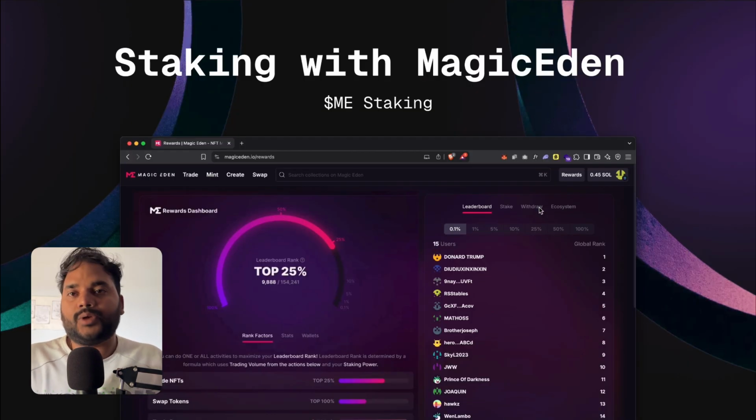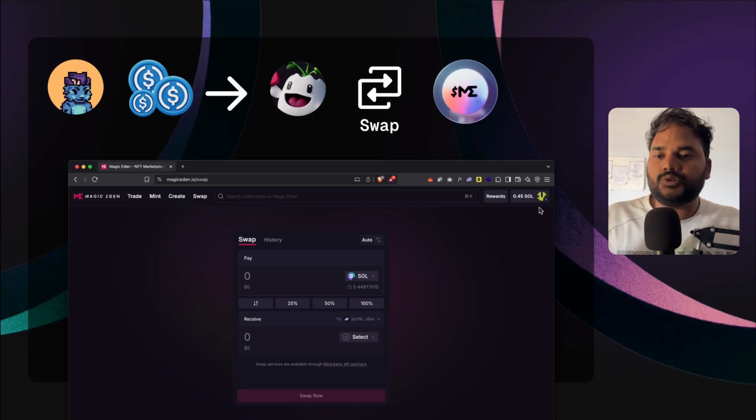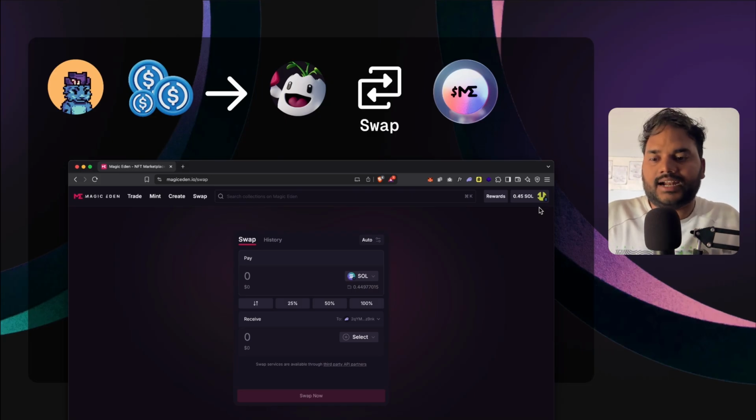Next, let's do a quick staking with Magic Eden. You can either do this with me or just note down the steps and do it yourself. You remember that Blue Tiger gave $700 to Emmy, but Emmy didn't tell you how she invested or locked in that amount. What happened in the background is that Emmy swapped that 700 USDC into Magic Eden's ME token, which is Magic Eden's own native token to help all the operations on the platform. So how did she do that? She did it through the swap tab on Magic Eden.